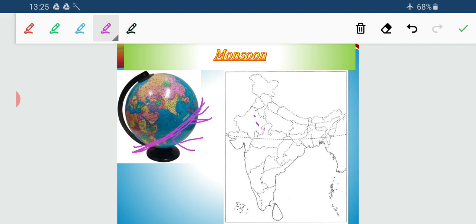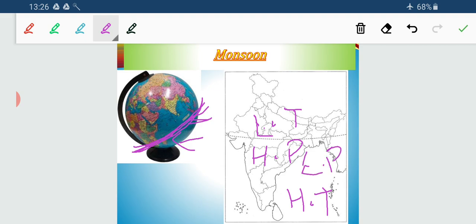The Indian landmass will have low temperature and the Indian Ocean will have high temperature. So the Indian landmass will have high pressure and the Indian Ocean will have low pressure.